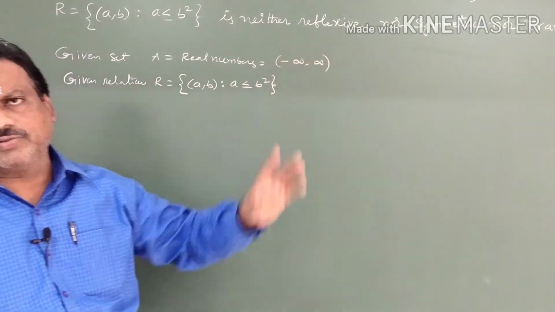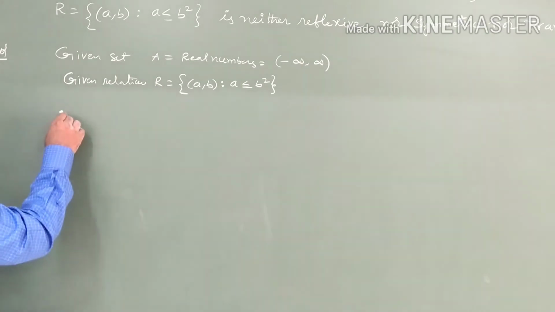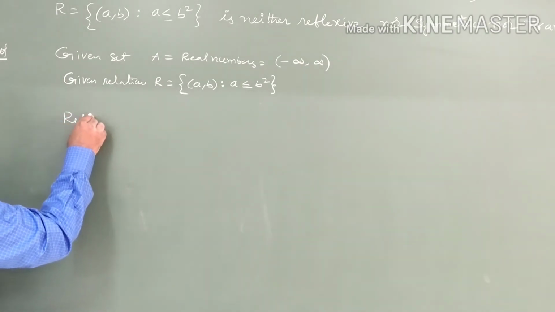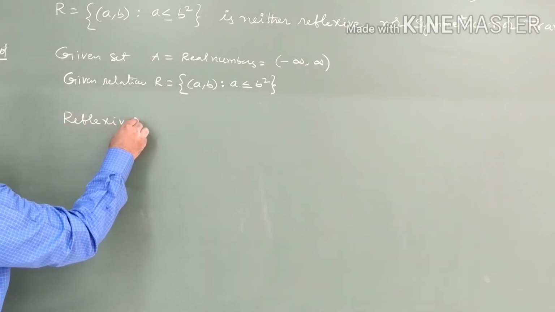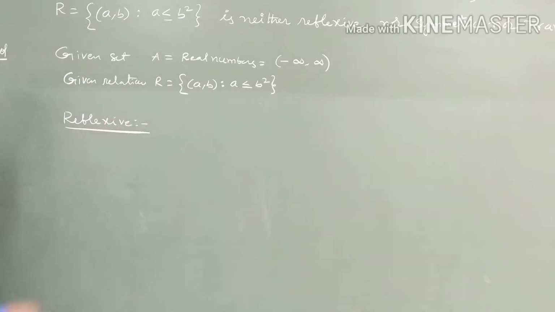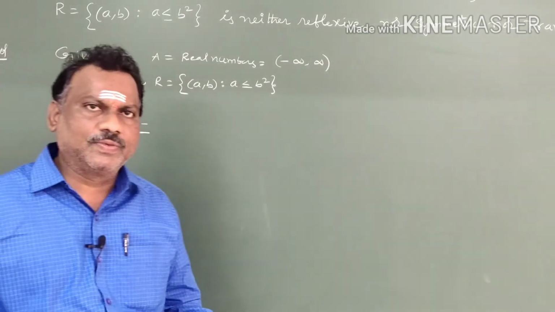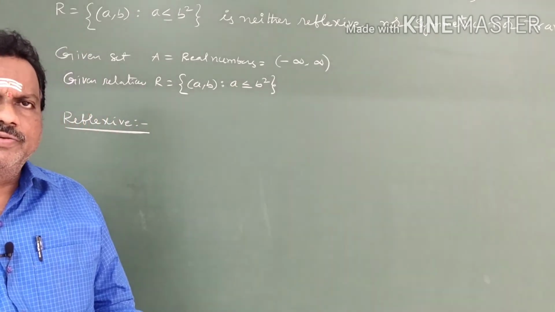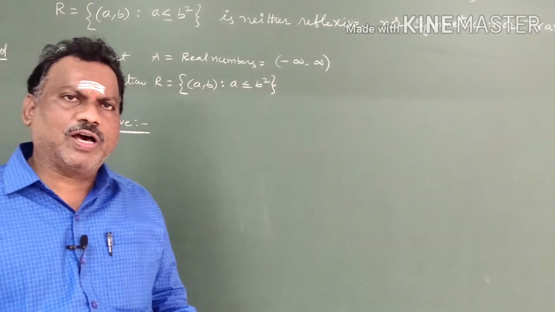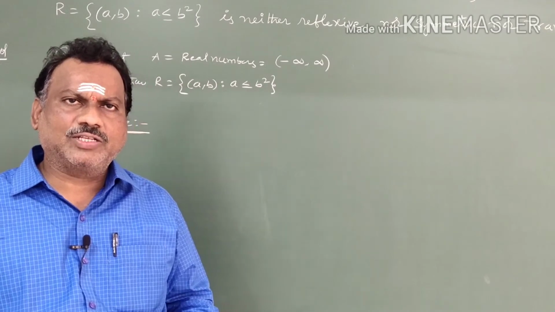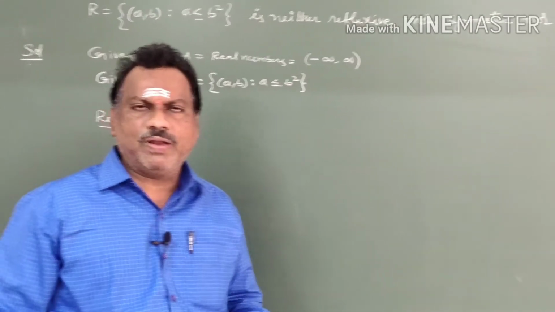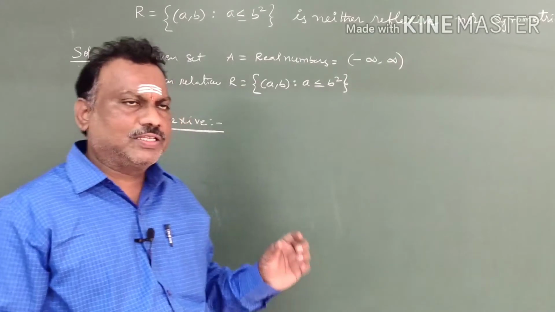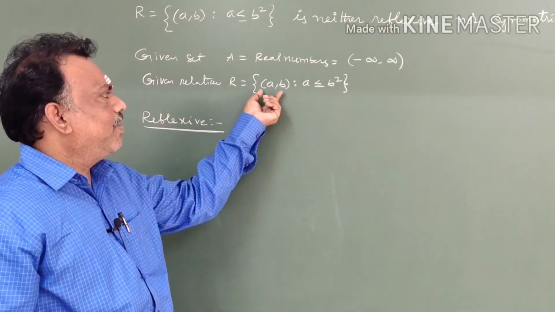I will check the reflexive relation. What is meant by reflexive? Just recall the definition. A relation R on set A is said to be reflexive if the ordered pair (a, a) belongs to R for all small a belonging to capital A. That means, here the given ordered pair is (a, b).